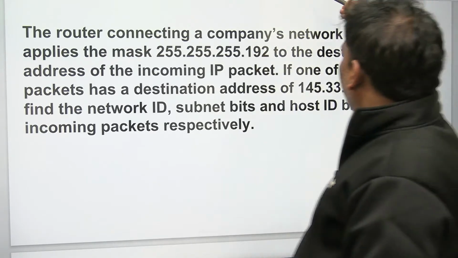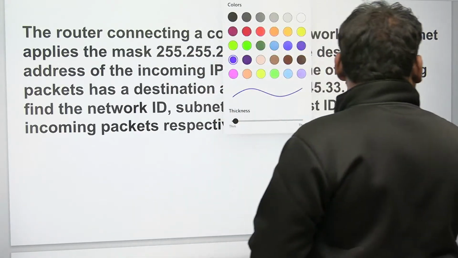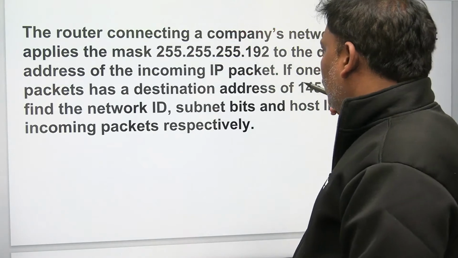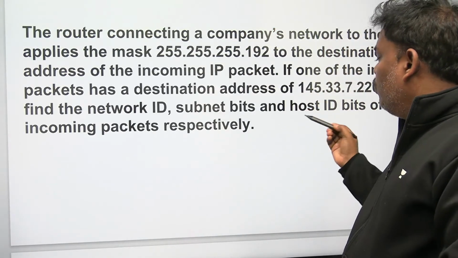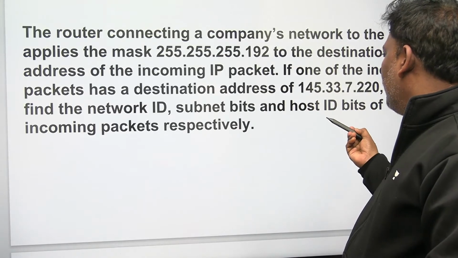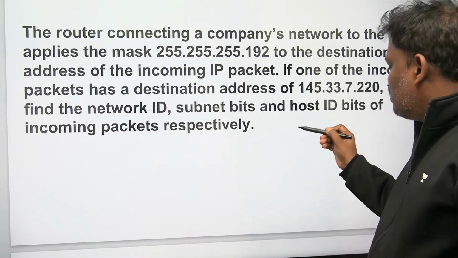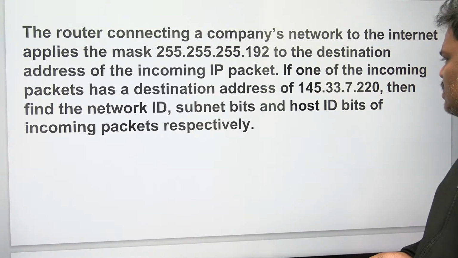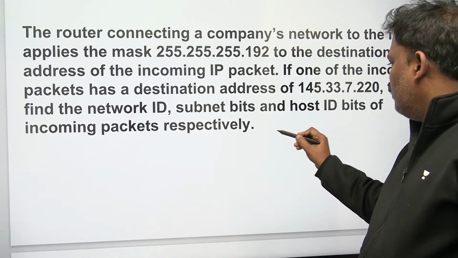Right, I will try to give the answer for this. Let's check once. The mask is given and the IP is also given. If you do an AND operation of the mask and the IP, you will get the network ID. That is our subnet ID, because he is asking for the subnet ID. So let me try once here.